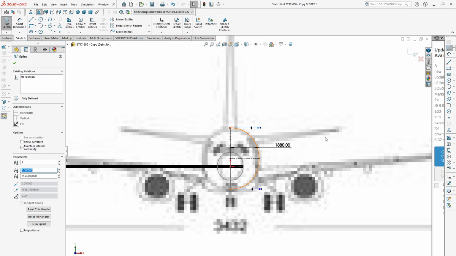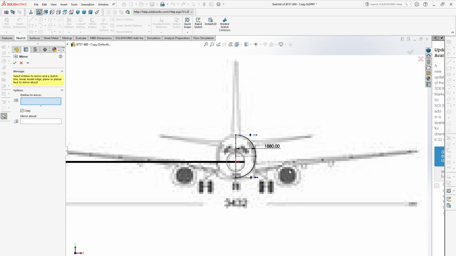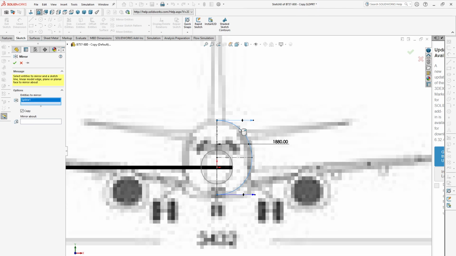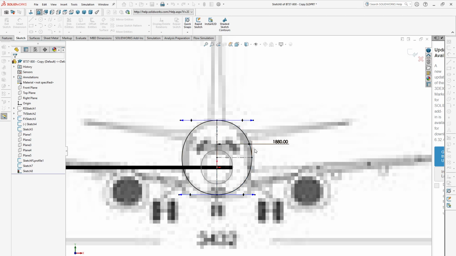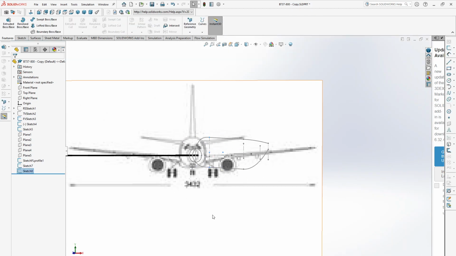I think this is okay. Then we need to mirror these entities. Select mirror entities, then select this curve, then click the mirror about, and then click this center line. You see the mirror line here, then click OK. So this is our third guide curve.